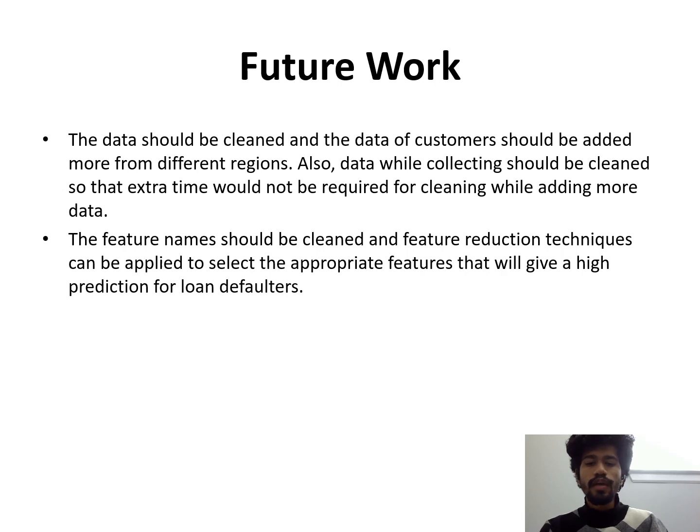To choose the relevant characteristics that will provide high forecasts for loan defaulters, the feature names should be cleaned up and feature reduction techniques can be applied.